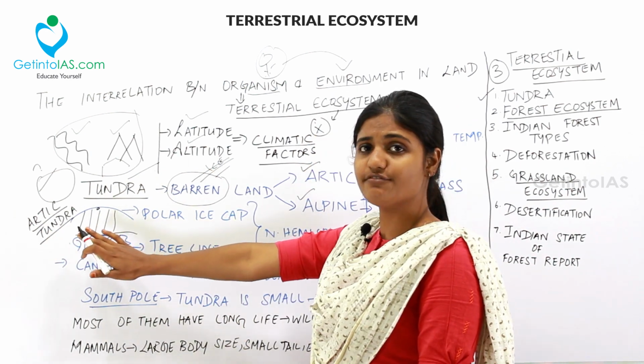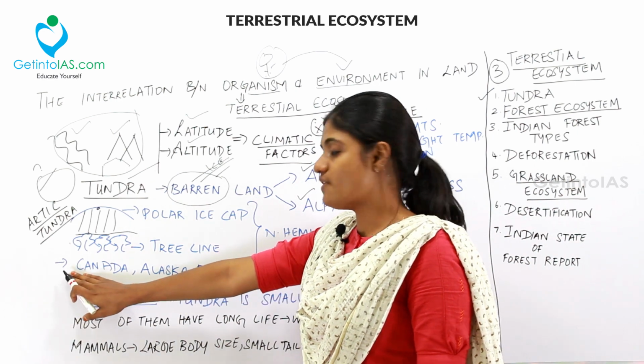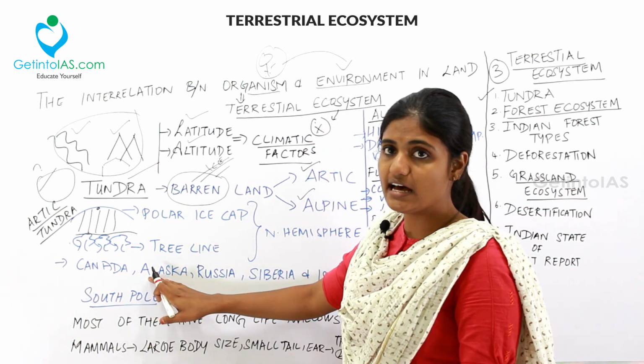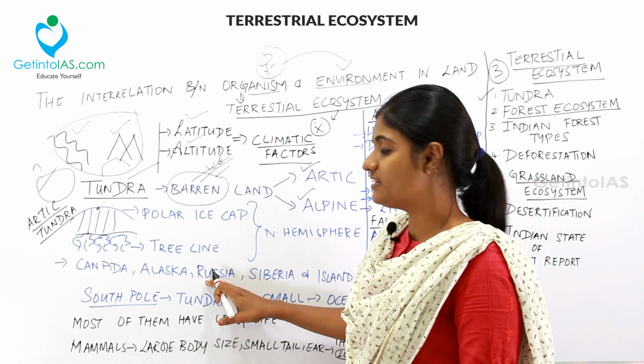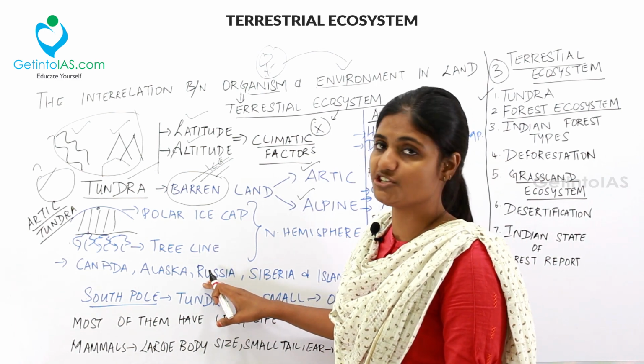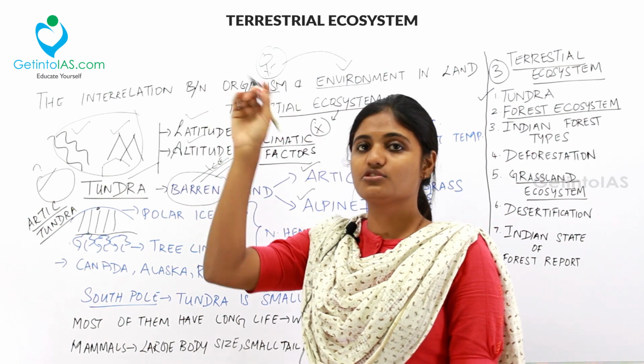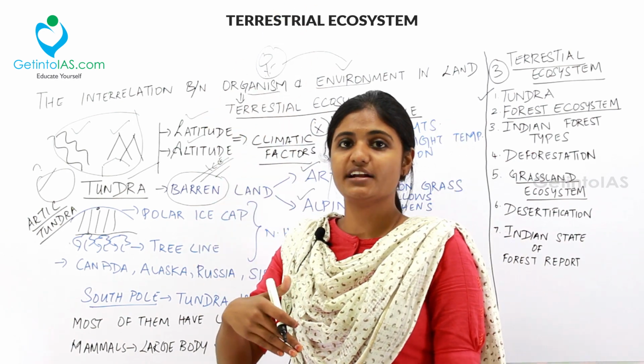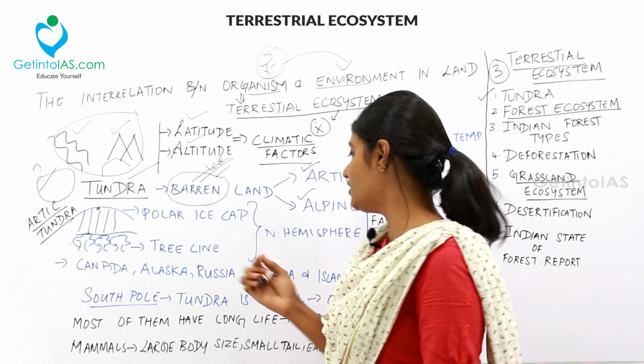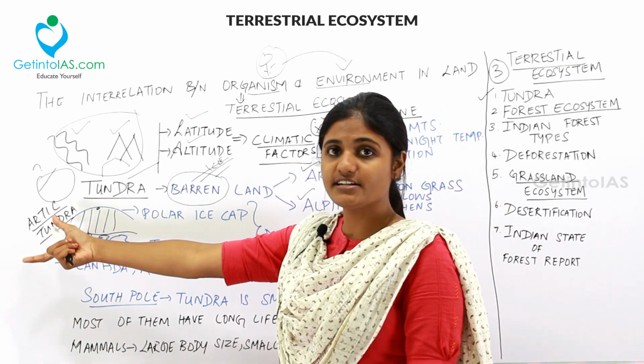Where is it exactly found on our Earth's surface? It is found in Canada, in Alaska, in Russia, especially in the European Russian part, Siberia and the islands of the Arctic Ocean. So top is the Arctic and below is the Antarctic. On top you may find on the islands, that is the Arctic tundra.